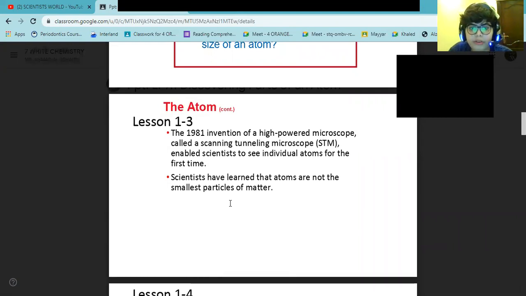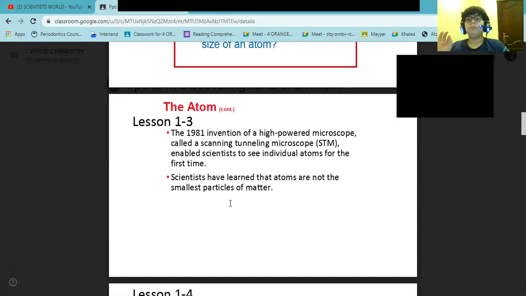The 1981 invention of a high-powered microscope called a scanning tunneling microscope, or STM, enabled scientists to see individual atoms for the first time. Scientists have learned that atoms are not the smallest particles of matter. Don't let that confuse you.